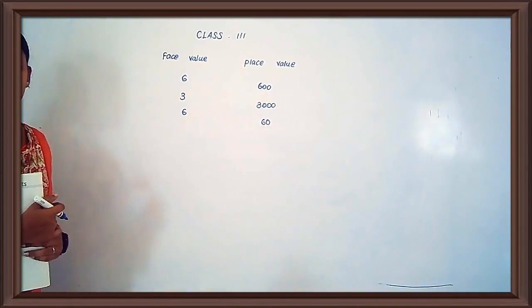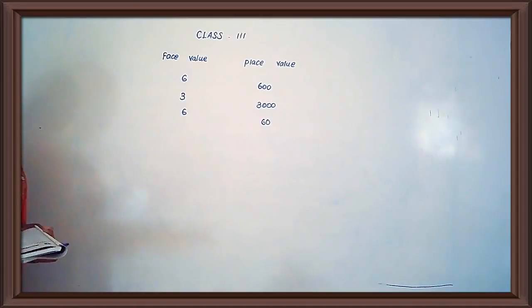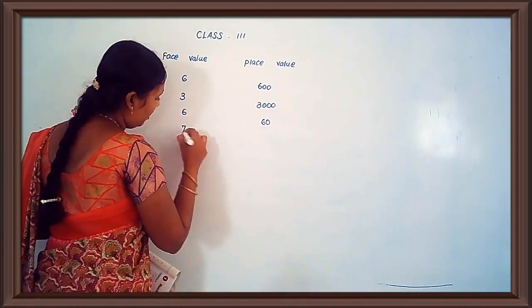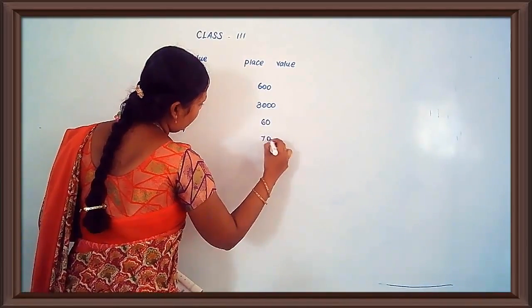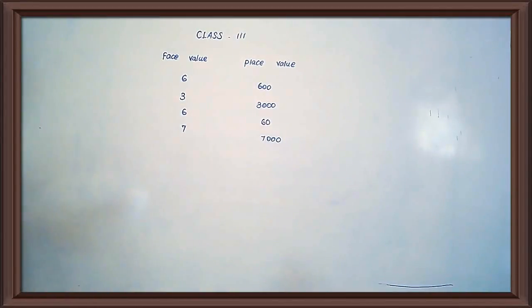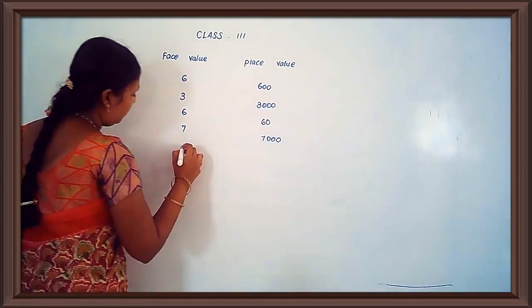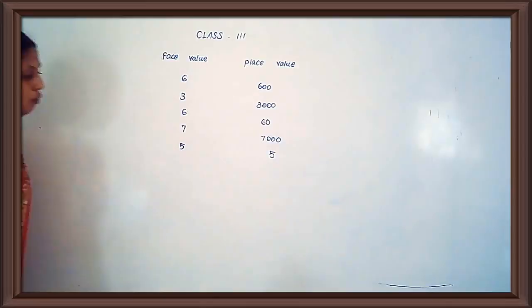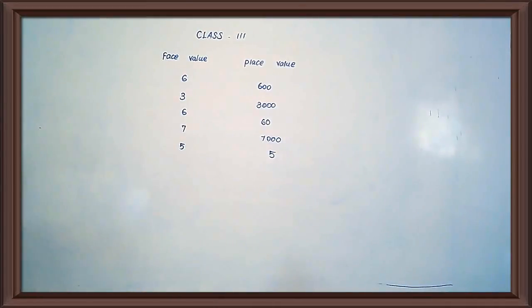Then see the next one, 7521. The face value of 7 is 7. 7 is in the thousands place. The place value of 7 is 7000. Then see the next one. 5. The face value is 5 and the place value is also 5.